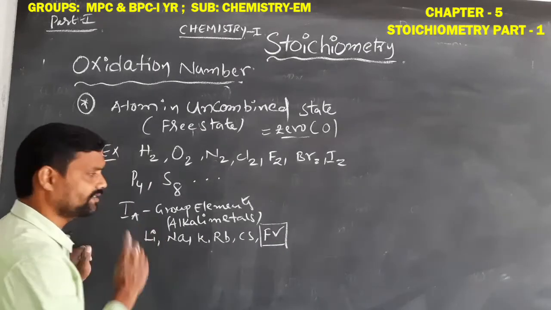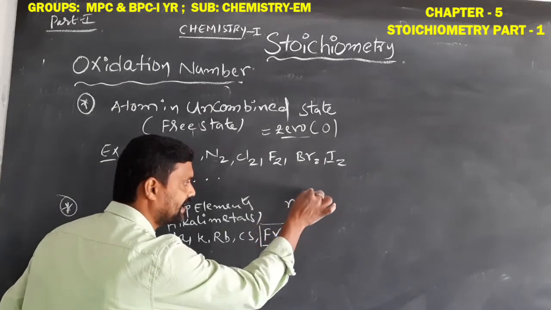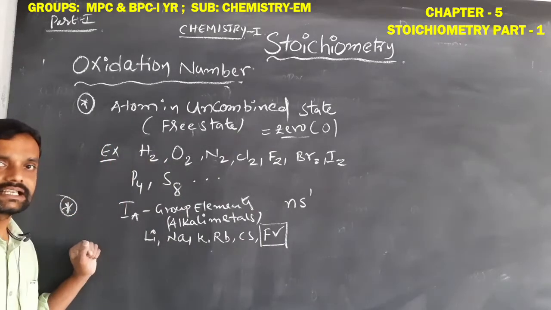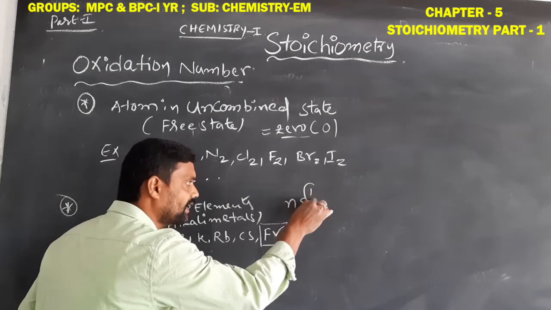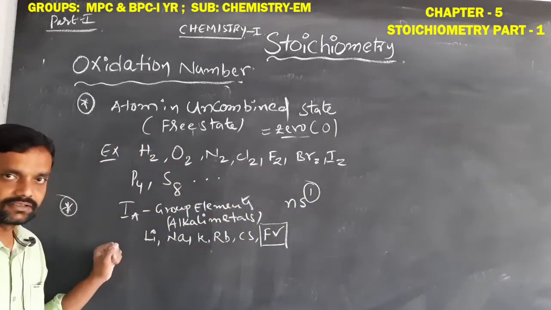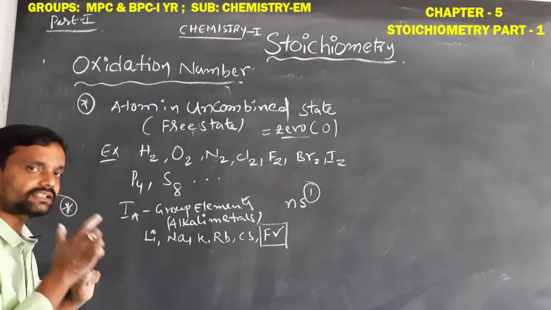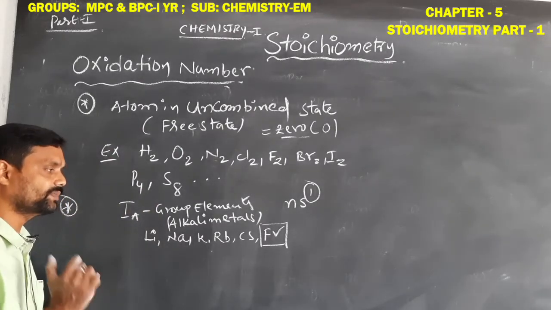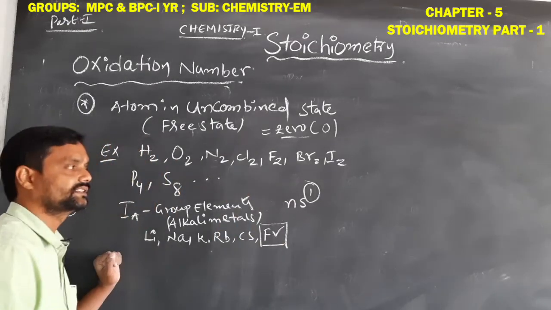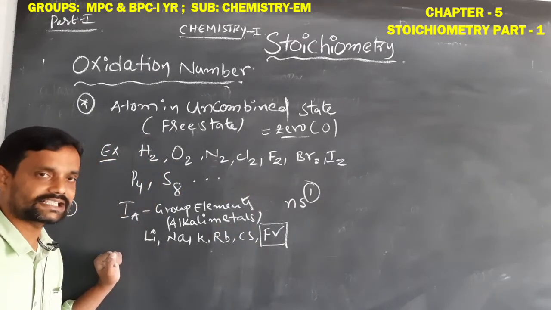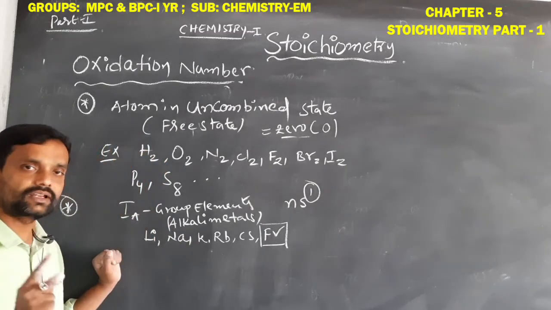All first A group elements, the alkali metals, have the outermost electronic configuration ns1. That means in the outermost shell, only one electron is present. Okay student, you should remember that all first A group elements, the alkali metals, lithium, sodium, potassium, rubidium, cesium, francium, have outermost shell configuration ns1.